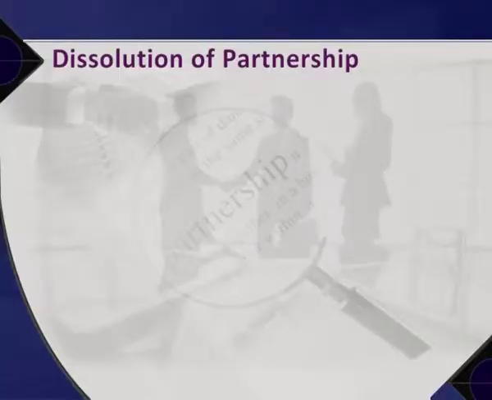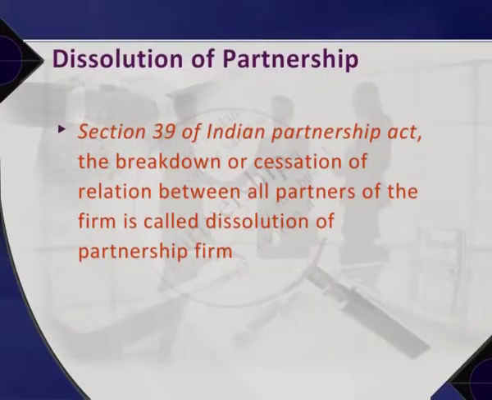Let us summarize. Dissolution of partnership. Dissolution of partnership occurs when, for certain reasons, the partnership relation does not continue between any two partners in the firm. According to section 39 of the Indian Partnership Act, the breakdown or cessation of relation between all partners of the firm is called dissolution of partnership firm.